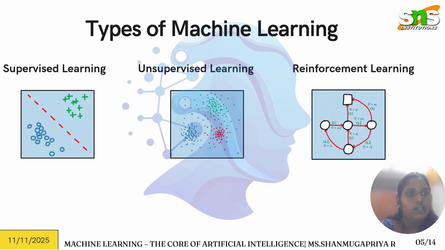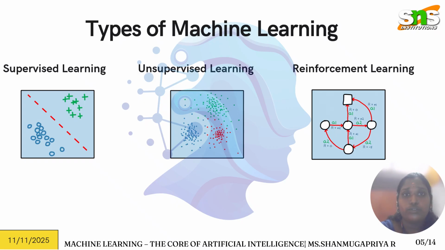Next, what are the types of machine learning? Supervised learning, unsupervised learning, and reinforcement learning. Supervised learning uses labeled data. Unsupervised learning uses unlabeled data. Reinforcement learning corrects itself from feedback: based on the corrections it receives, it is reconstructed and produces the output. So that's a simple overview of these three types.